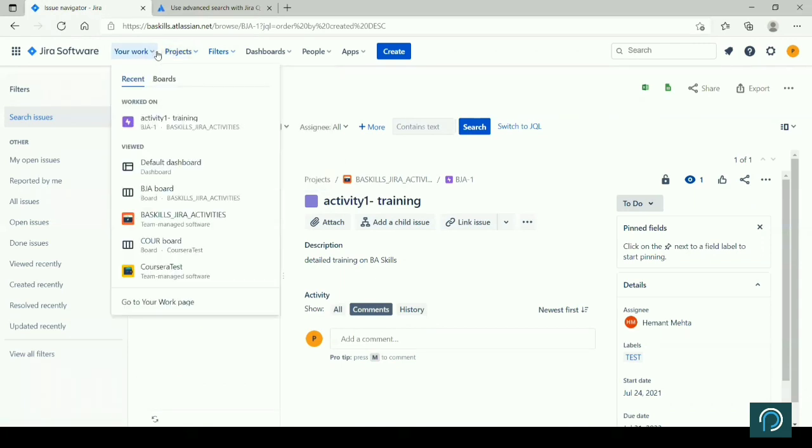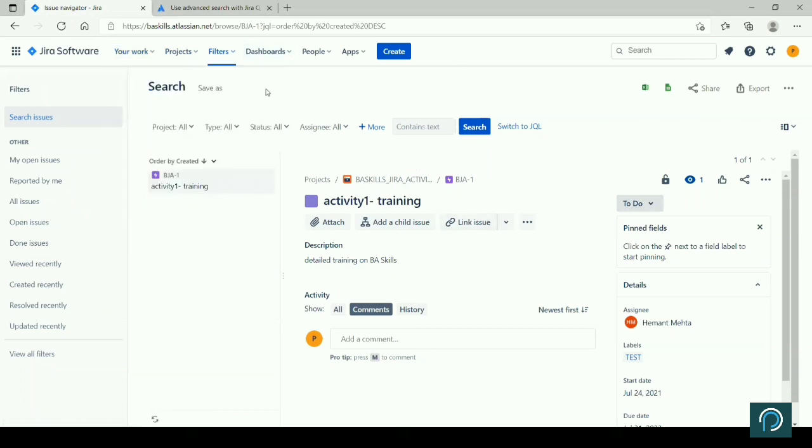And whatever latest activity you have done and are working on, all of these will appear here. Your board information will appear here. All these are related to your activities. So these are some of the important functions. All these need some level of exploration, so please do it as much as you can for learning, right?